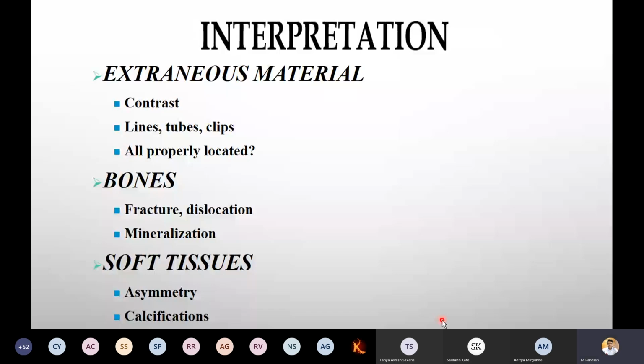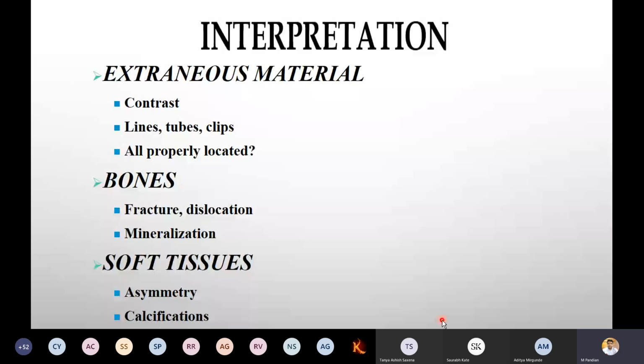This is the systematic way you have to remember it. A, B, C, D, E, F. Again, I'm repeating: A for airway, B for bones, C for cardiovascular, D for diaphragm, E for effusion, F for fracture. As a first year, this much is enough.